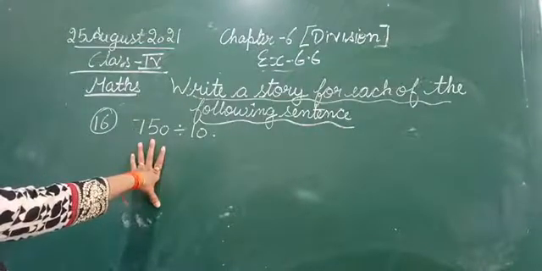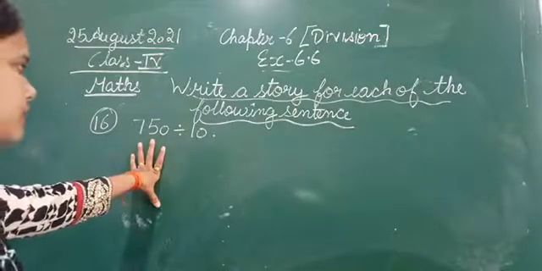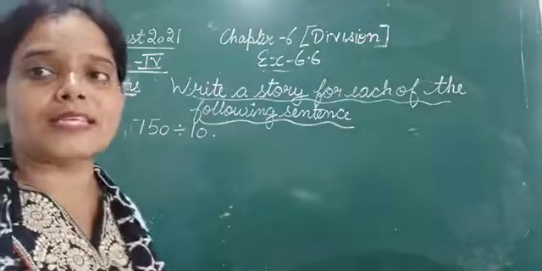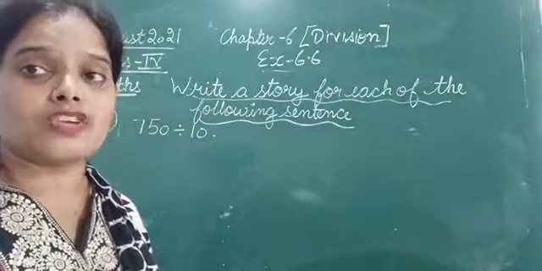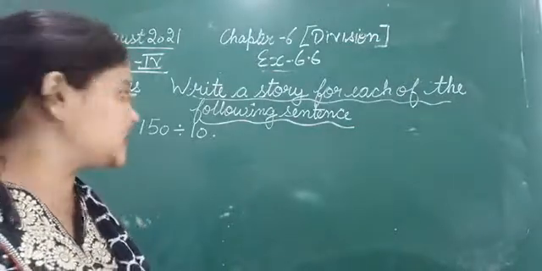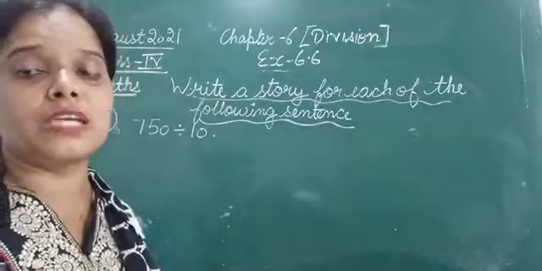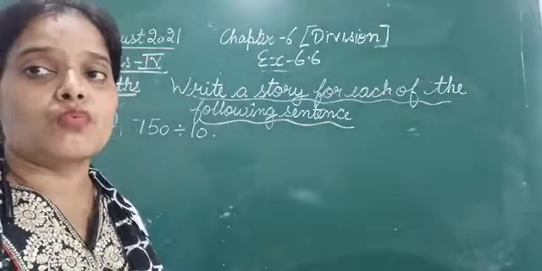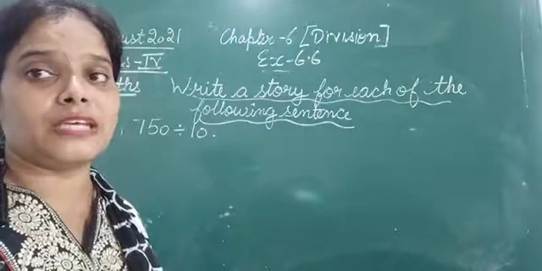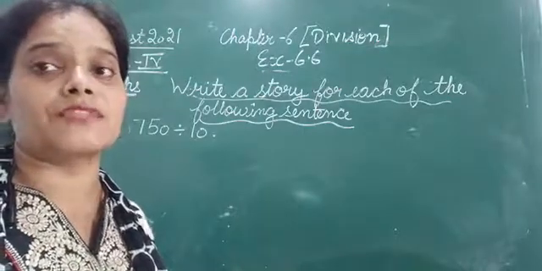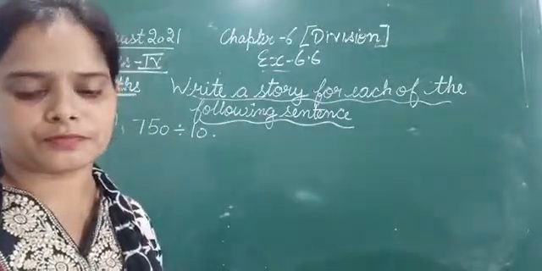So I am just taking an example. The weight of 10 bags of wheat is 750 kg. What is the weight of 1 bag of wheat if each bag is of similar weight?